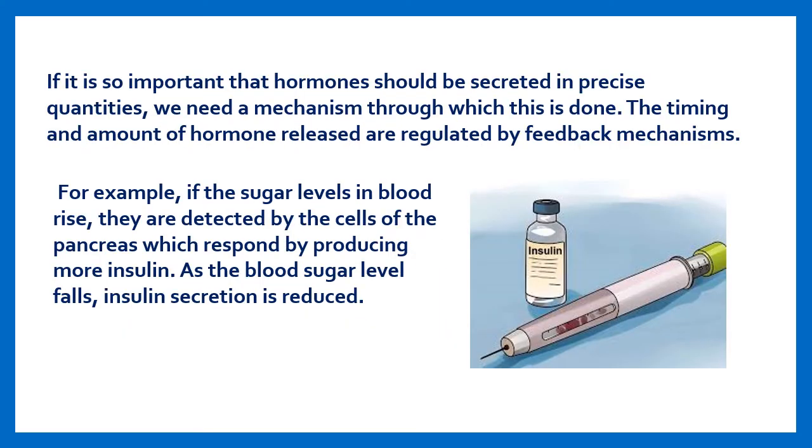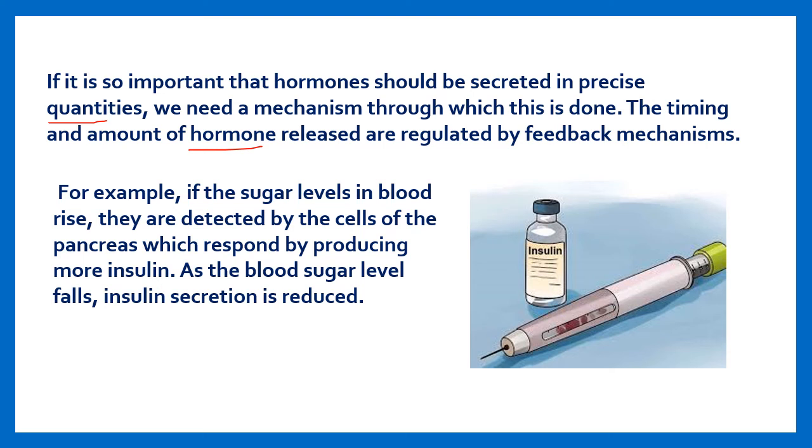If it is so important that hormones should be secreted in precise quantity, we need a mechanism through which this is done. The timing and amount of hormone released are regulated by feedback mechanisms. As I told you, excess of any hormone is harmful to our body. On the other hand, deficiency of the hormone is also harmful.